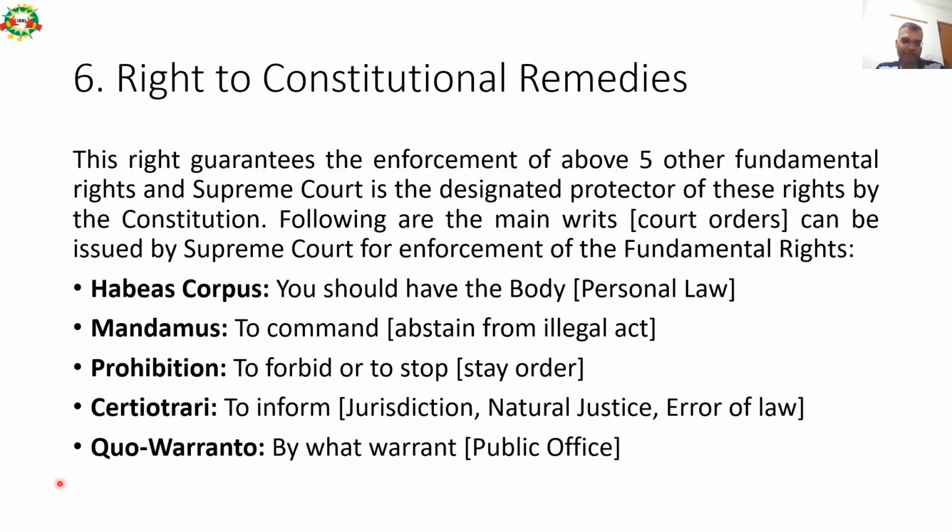Please remember these keywords and their meanings. Habeas corpus, you should have the body, that is personal law. Mandamus, to command, it means command, abstain from illegal act. Prohibition, to forbid or to stop, that is called stay order. Certiorari, to inform. Jurisdiction, natural justice or error of law. Quo warranto, by what warrant?